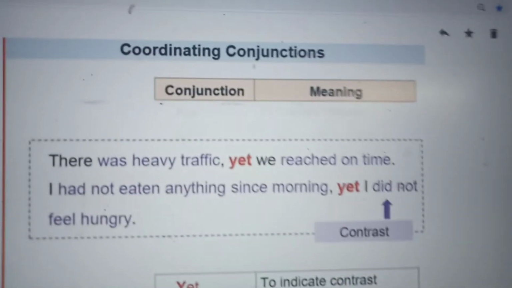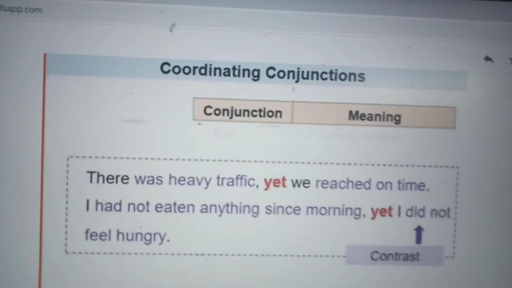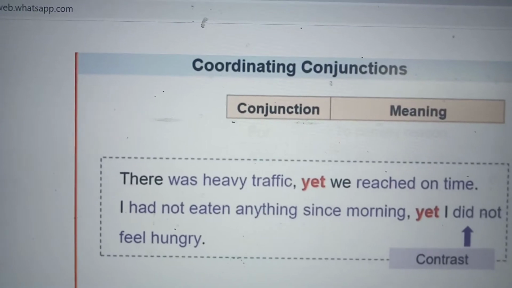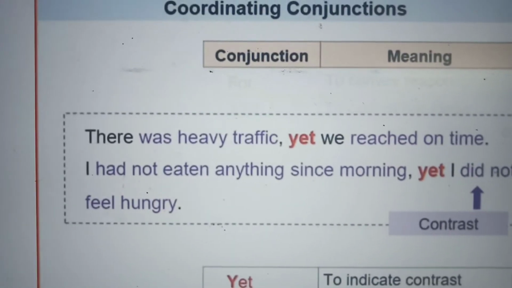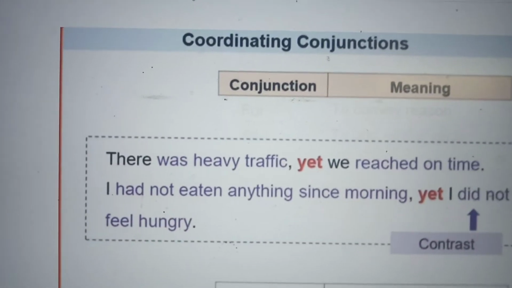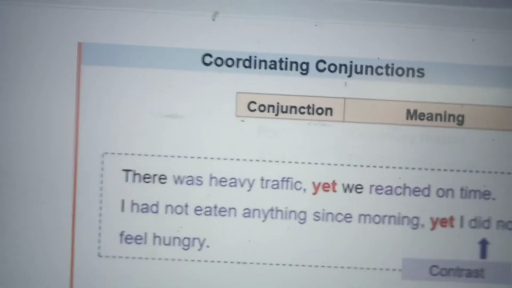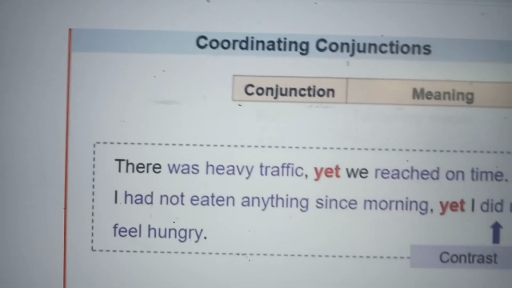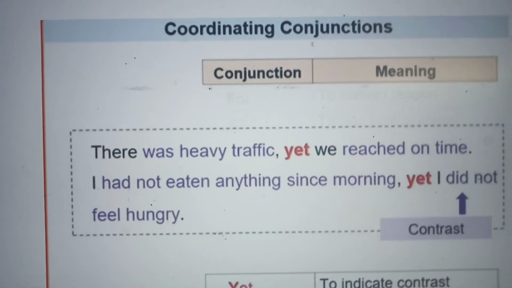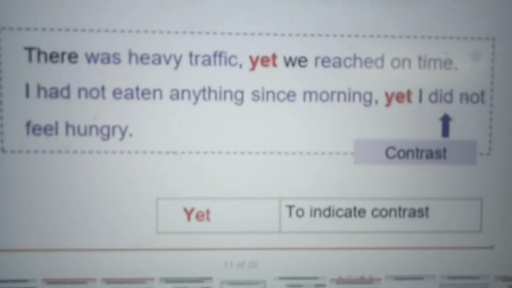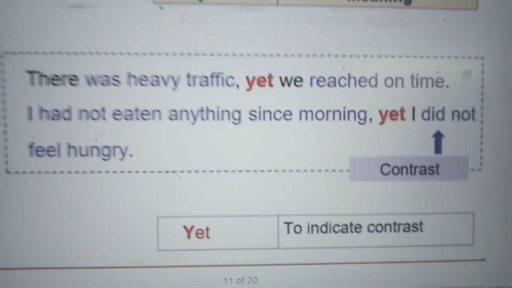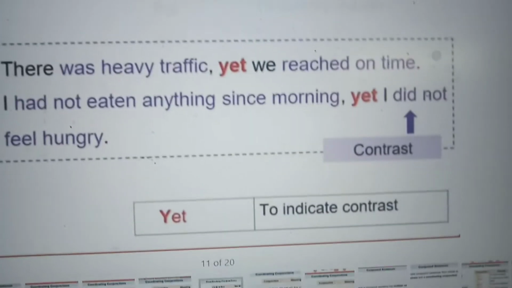That is another conjunction. Yet. We use but the same way, yet. There was heavy traffic, yet we reached there on time. That is a contrast. Traffic irundhathu aanalum reach aayiten, yet we reached. I had not eaten since morning, yet I did not feel hungry. Contrast. So yet indicates contrast. Contrast means different.